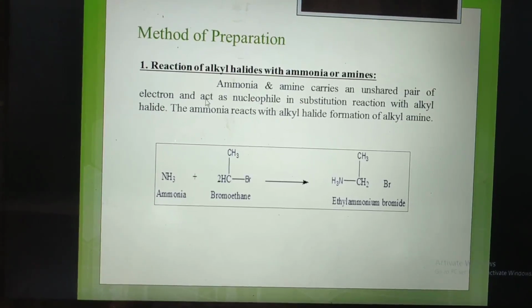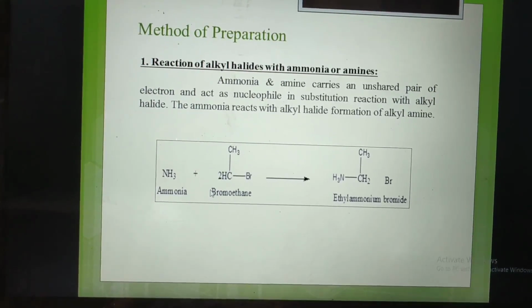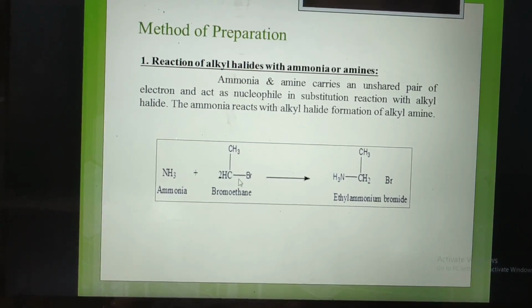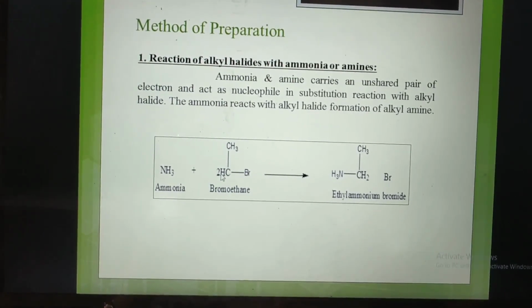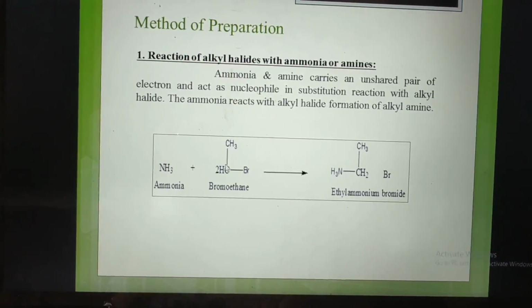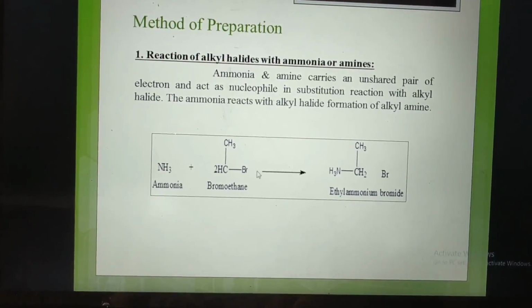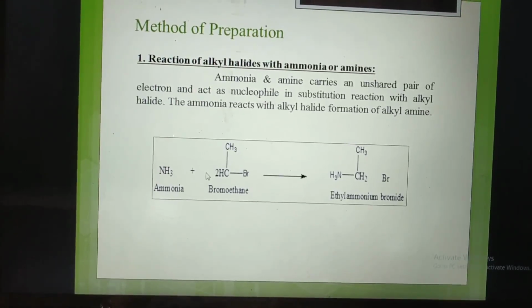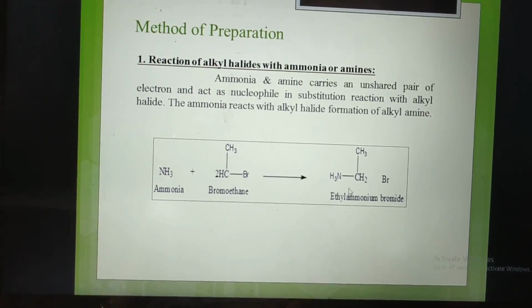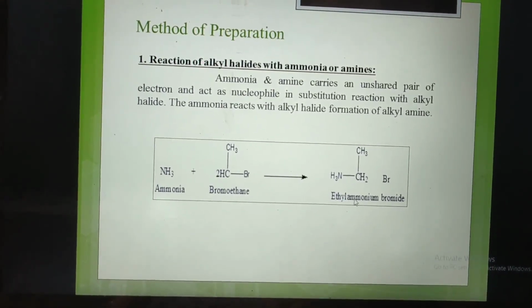Here the ammonia reacts with bromoethane, in which the ammonia attacks the carbon of the compound and replaces the bromine through nucleophilic substitution, then the formation of ethyl ammonium bromide.